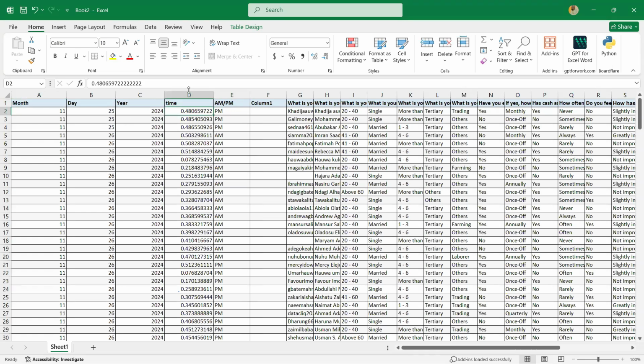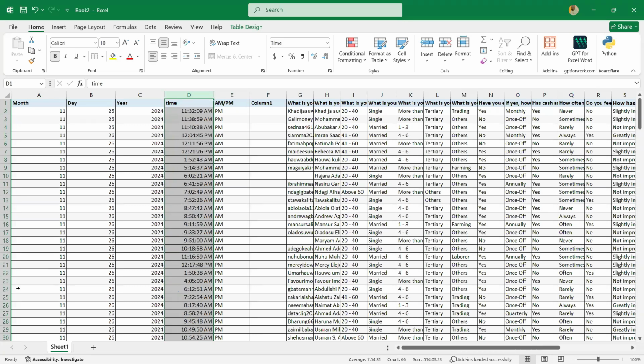For this time, we were having an issue. Let me change the format to time. See what it gave me. So that's how you do this, and you see you have automatically separated all the values. We separated all the values separately into month, day, year, and time. So that's how you convert this. That's how you separate your value.